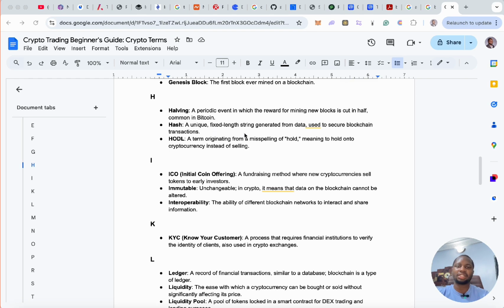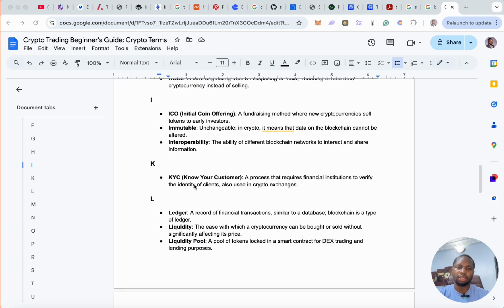Hash, a unique fixed length string generated from data used to secure blockchain transactions. So a hash is just used to secure blockchain transactions. It's also from encryption, right? HODL, a term originating from a misspelling of hold, meaning to hold on to cryptocurrency instead of selling. Alright. ICO, initial coin offering, a fundraising method where new cryptocurrencies are sold to early investors. Alright. Immutable, unchangeable. In crypto, it means that data on the blockchain cannot be altered. That's the meaning of immutable.